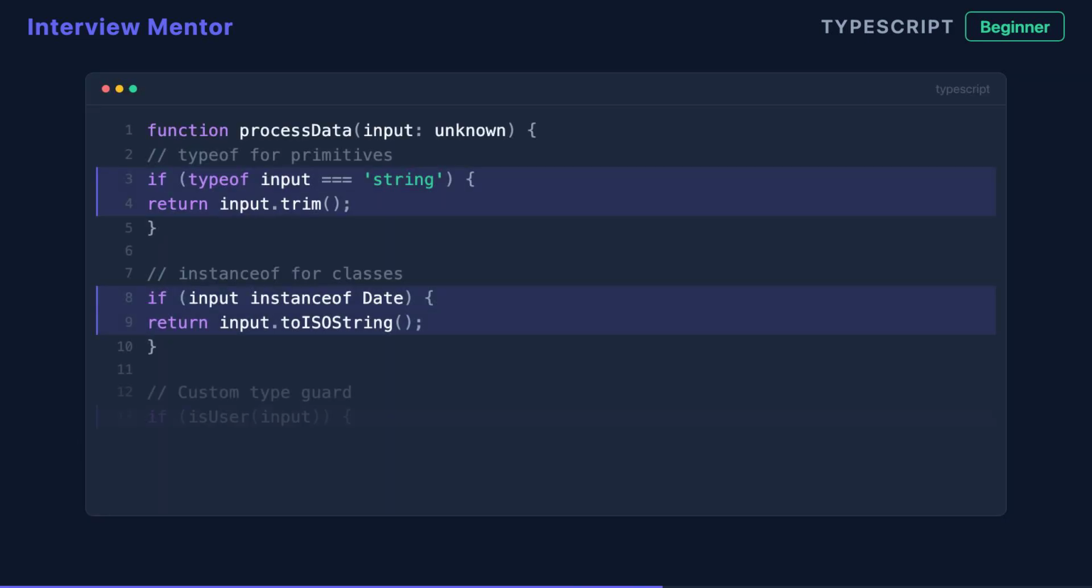To work with unknown, you need type narrowing. Use typeof for primitives, instanceof for class instances, or custom type guards for complex types. Once you've checked the type, TypeScript knows it's safe and lets you proceed. This pattern catches bugs at compile time instead of runtime, which is the whole point of TypeScript.